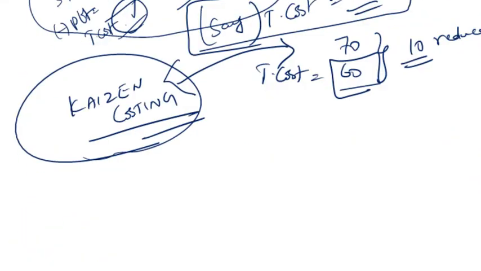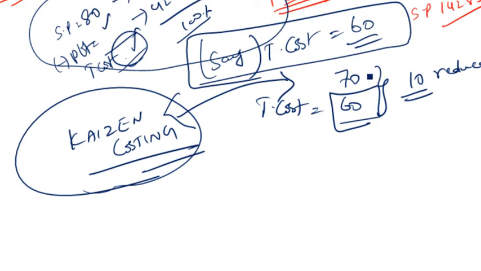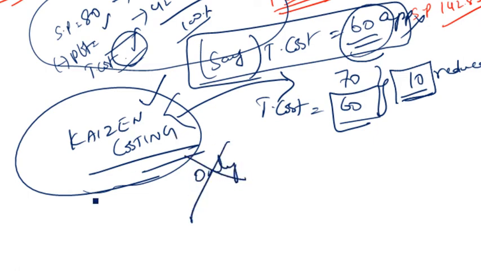Now I hope you understand the basic linkage between Kaizen and target, because to achieve target cost, to achieve this reduction of 10 rupees, although please make a note that this 60 rupees is not the exact calculated number here, I just took an approximation. If you need to achieve this particular target cost, you have to reduce the cost of your soap from 70 to 60 rupees. In that case, to achieve this, one of the techniques will be Kaizen costing. It's not only Kaizen costing. Please understand, one of the techniques will be Kaizen costing. Are you able to get me?